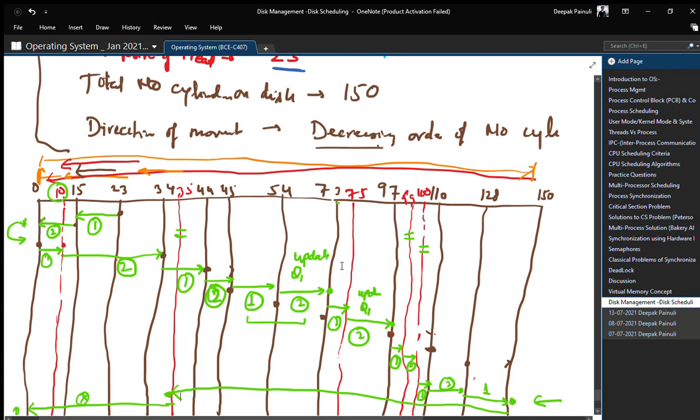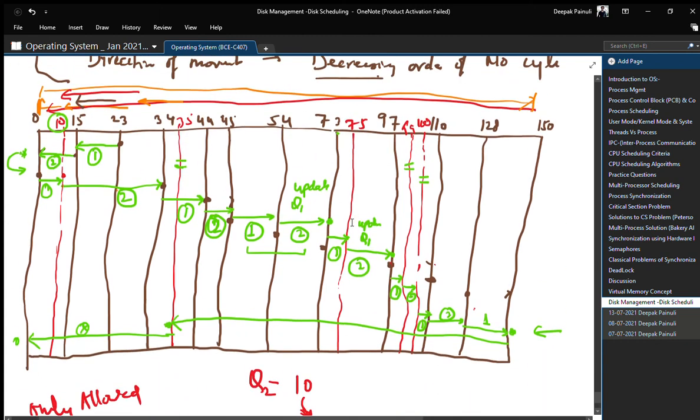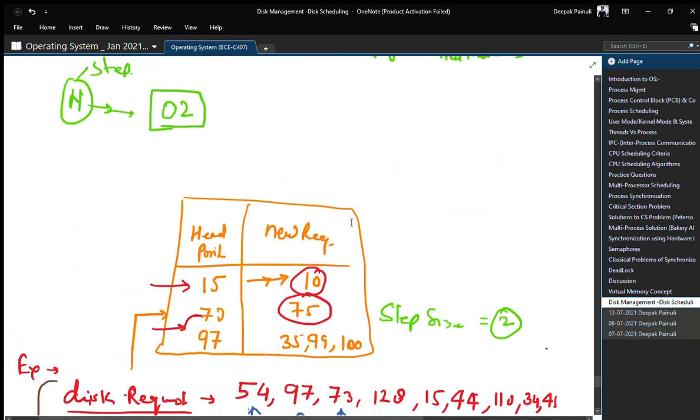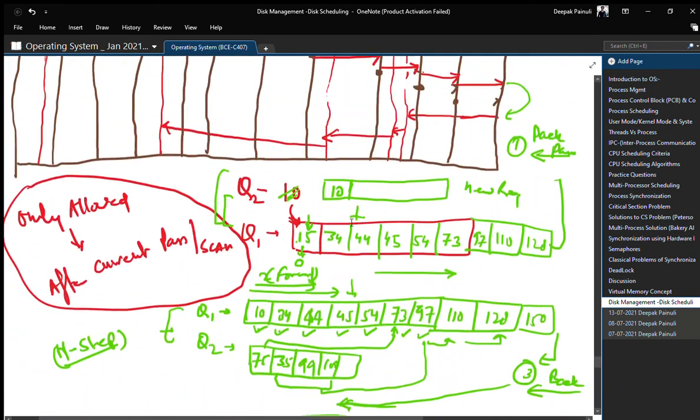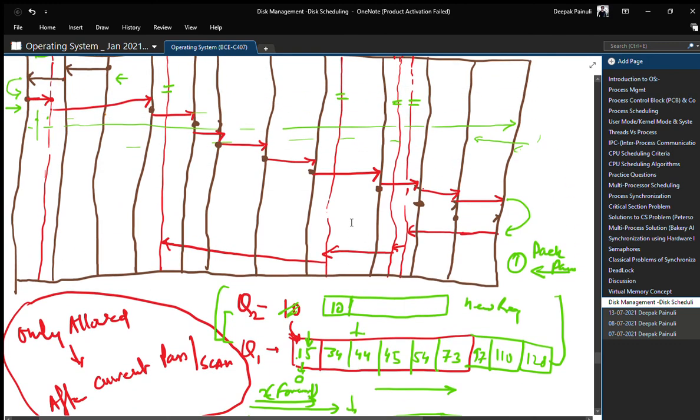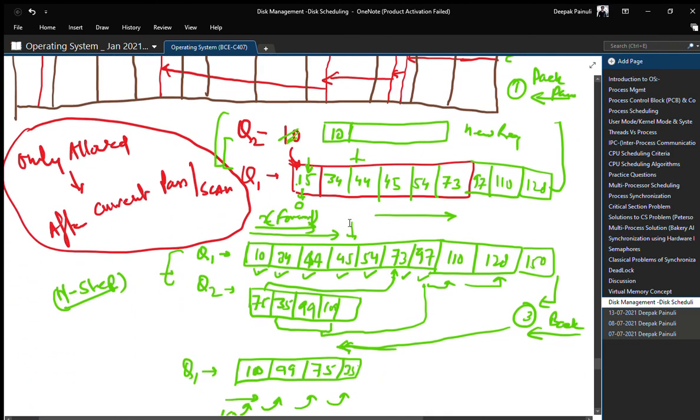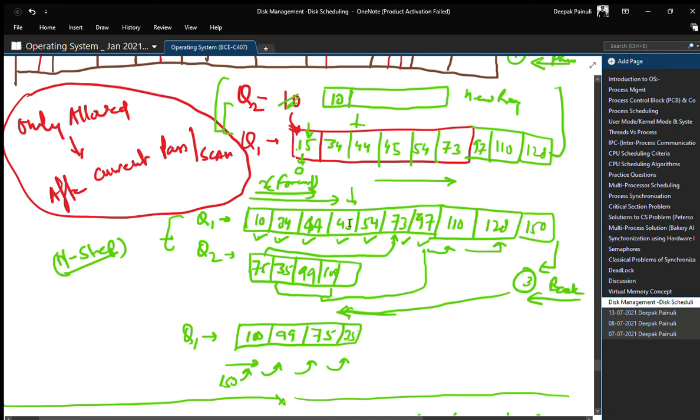So n step will perform better than normal F scan, but at the cost of the overhead of updating the table after each 2 steps, right? This overhead will be incurred in n step, but in normal F scan this overhead will be less, but the problem of starvation will be there.